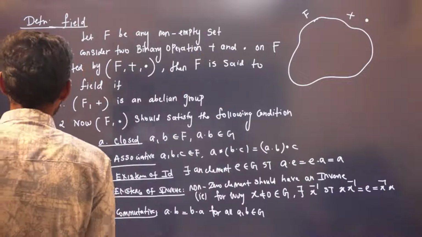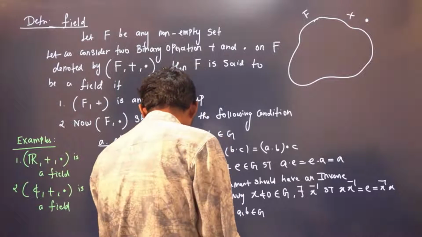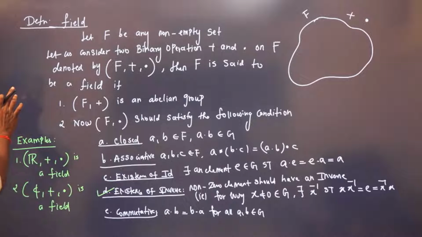Yes, so we are done with the basic definition of groups and fields. Now we'll move on to vector space, right? We are coming to the core part, the definition of vector space.